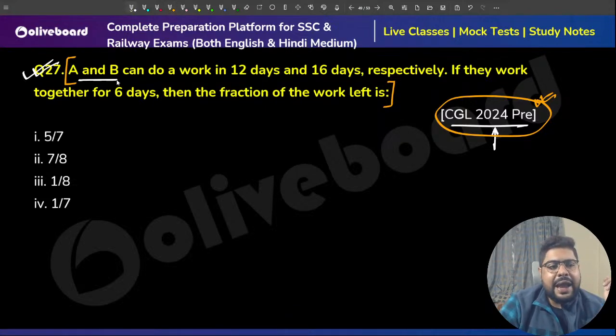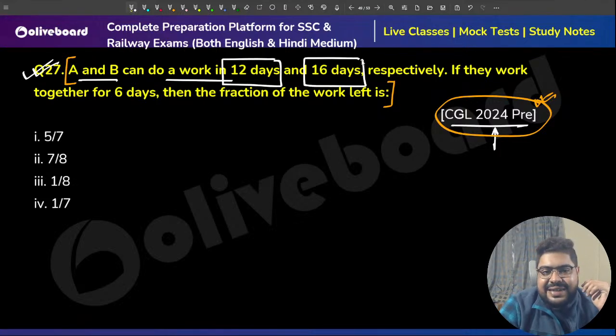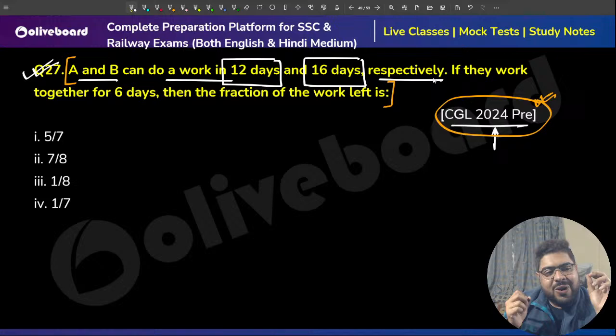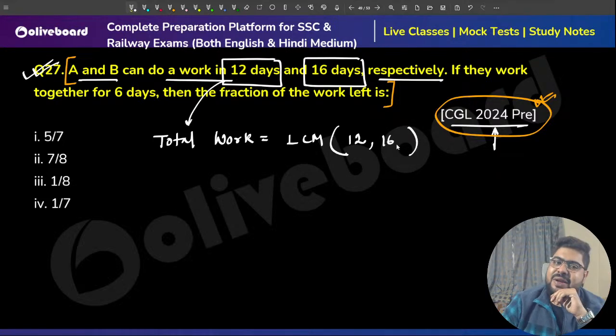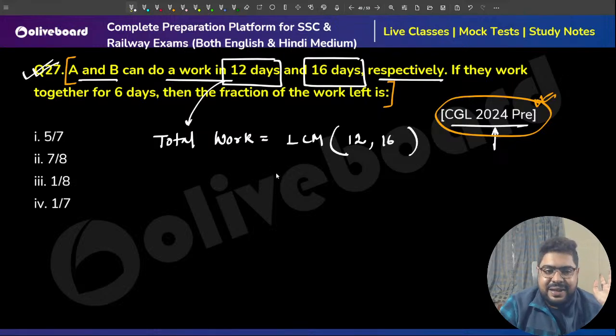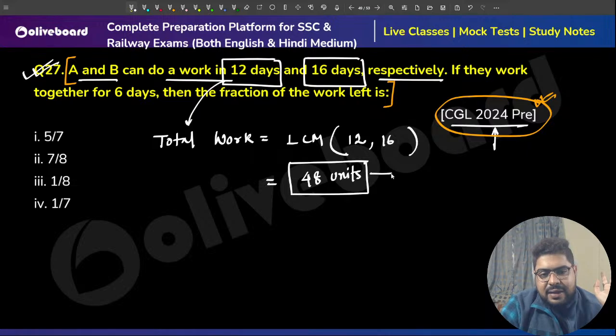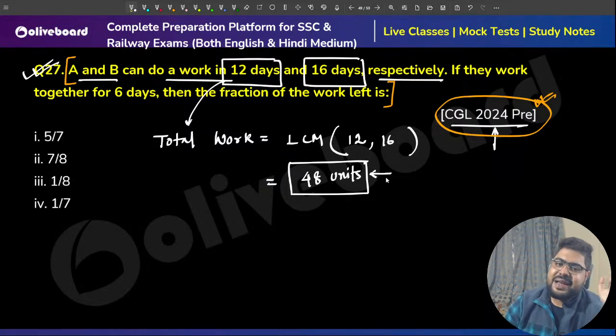Now, A and B together can do a work in 12 days and 16 days respectively. Always remember, once you have this, you have to understand we are doing LCM. So for total work, you take the LCM of the times, that is 12 and 16. So that is 48 units. Correct, everyone? So that is your 48 units.